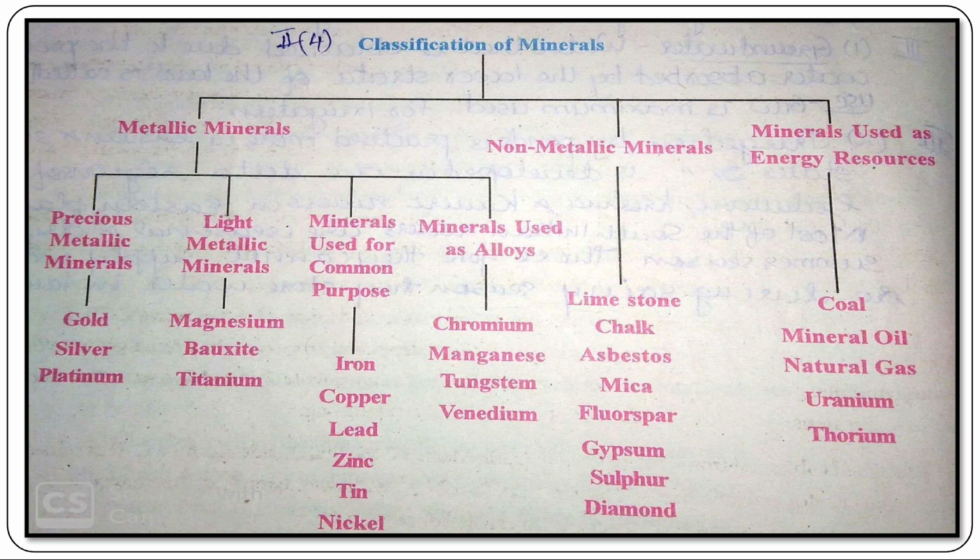Today we will not be discussing all these sections, but some minerals which we are using, like iron ore, manganese, copper, bauxite, limestone, lead, mica, etc.